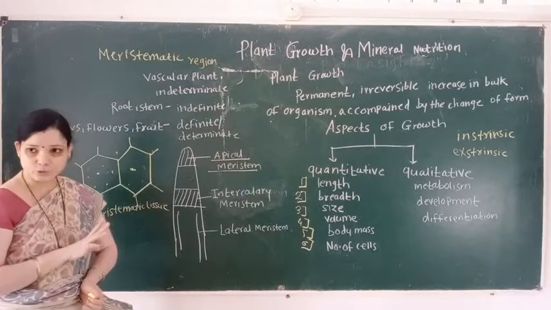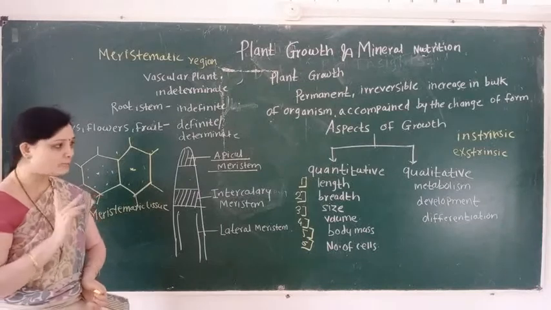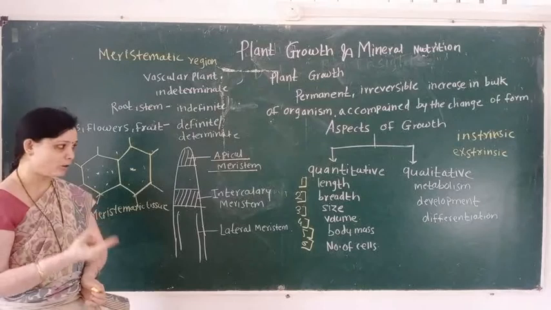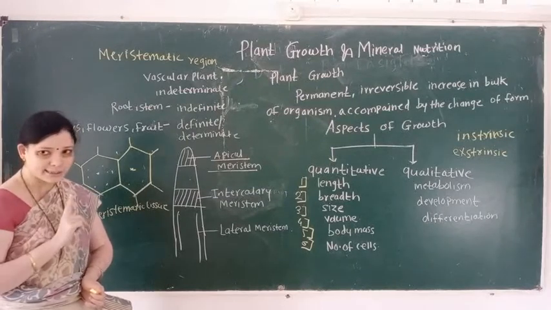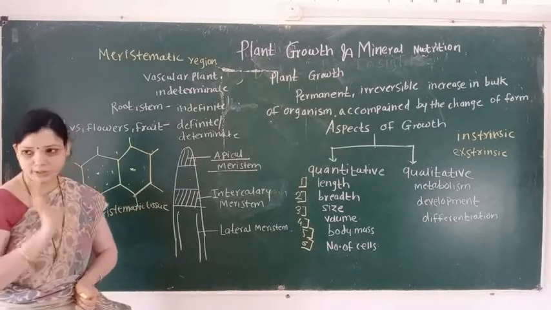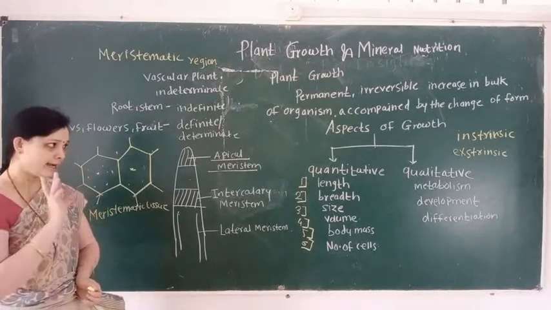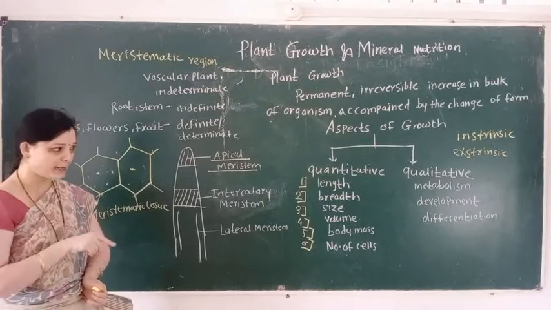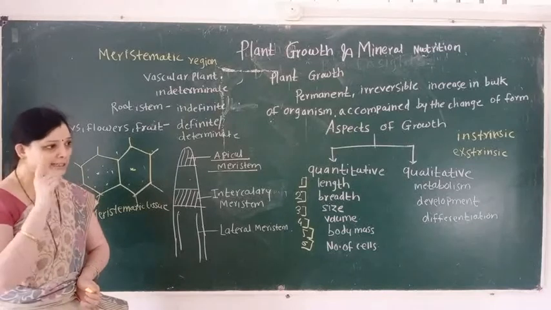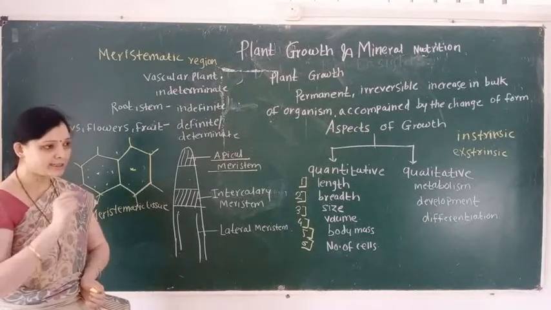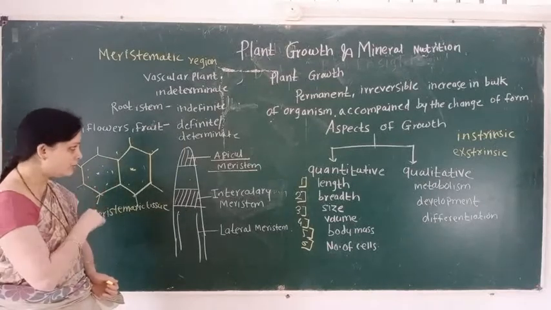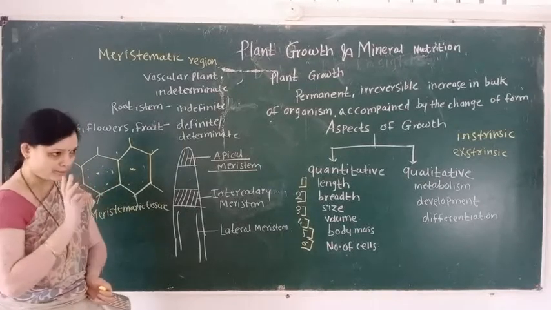How many aspects of growth are there? There are two aspects. First is quantitative and second is qualitative. Quantitative involves length, breadth, size, volume, body mass and number of cells. And qualitative involves metabolism, development and differentiation. Growth is indeterminate or determinate: indeterminate in root and stem, and determinate in leaves, flowers and fruit.